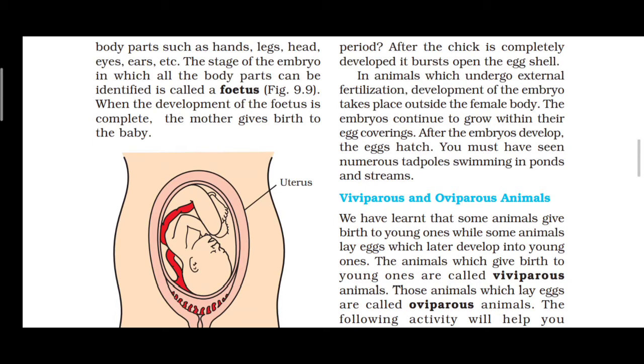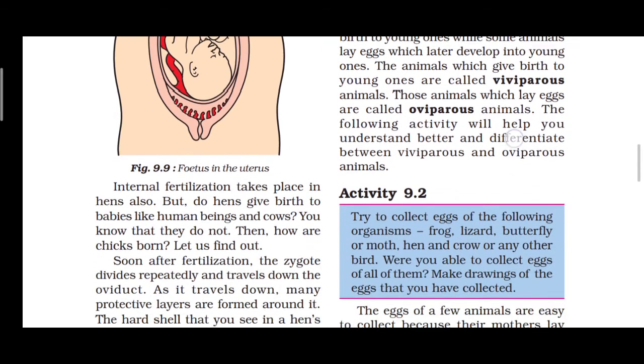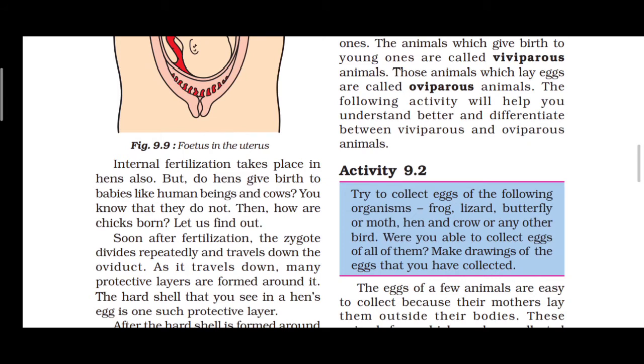Internal fertilization takes place in the hen also, like in the human body. The zygote divides repeatedly and travels down the oviduct. See the zygote, a round structure in that picture, right? It divides repeatedly and travels down the oviduct.